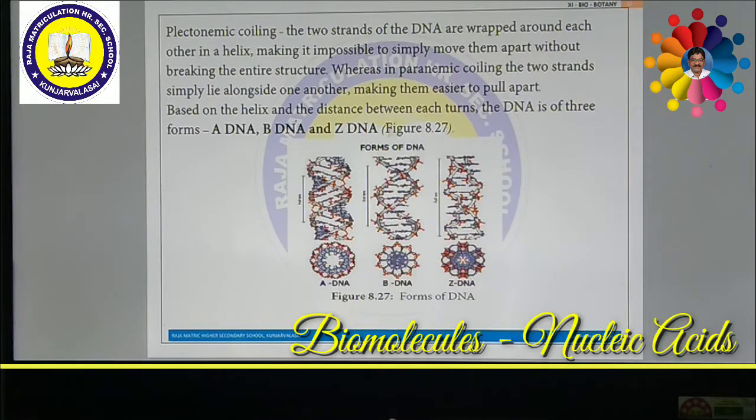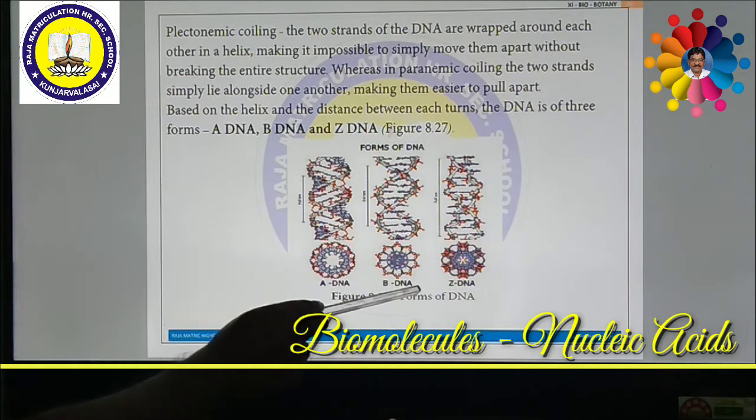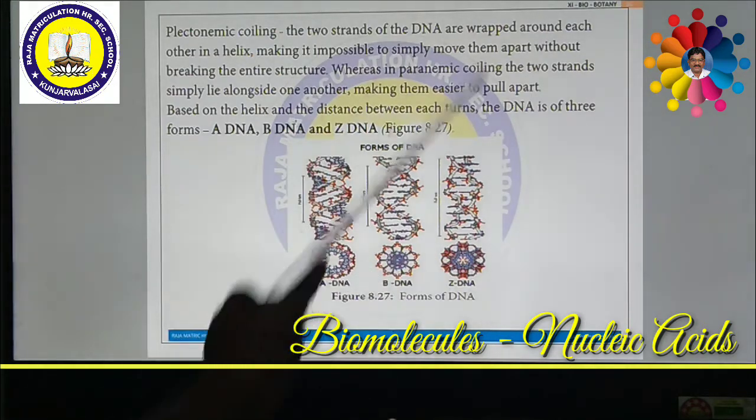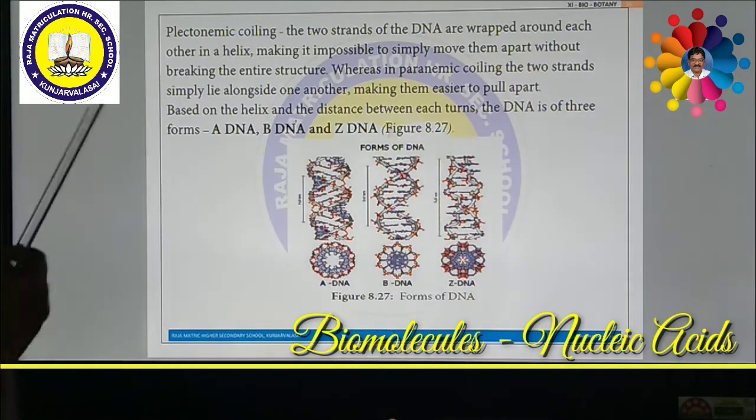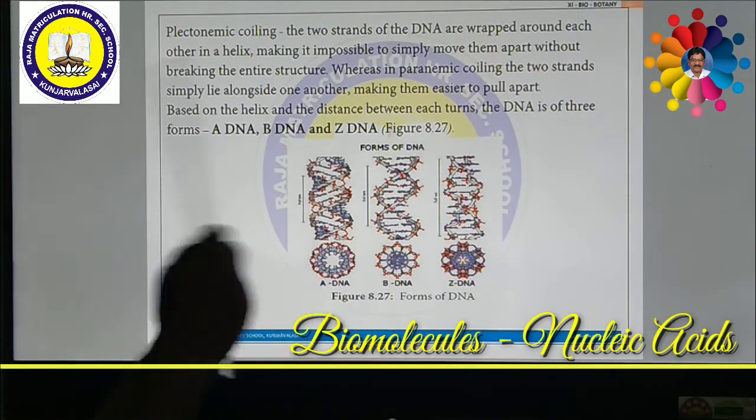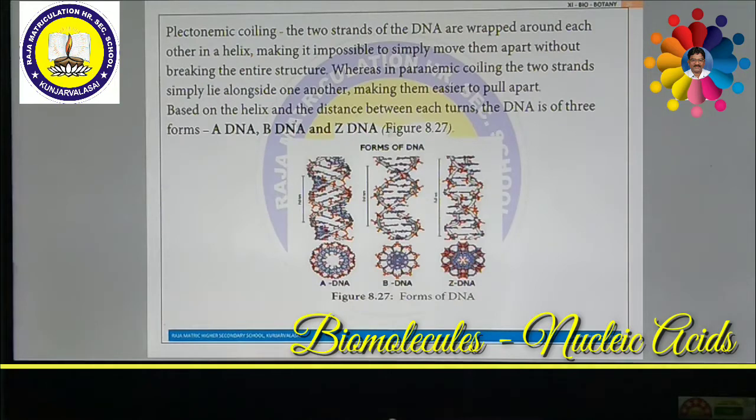Now we should understand the differences between these three DNAs. If you see the types of helixes present, B-DNA has a right hand helix. So it is rotating in the right hand form. B-DNA as well as A-DNA both rotate in the clockwise direction.